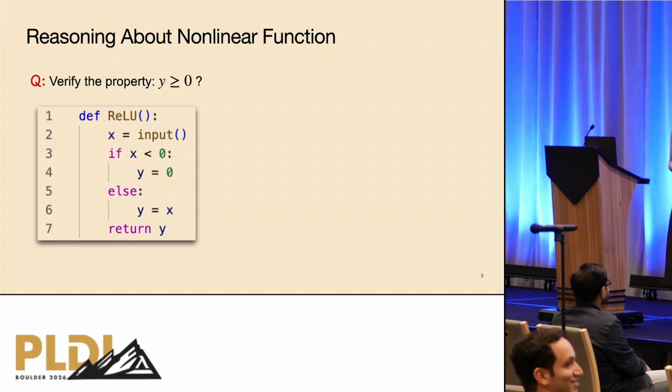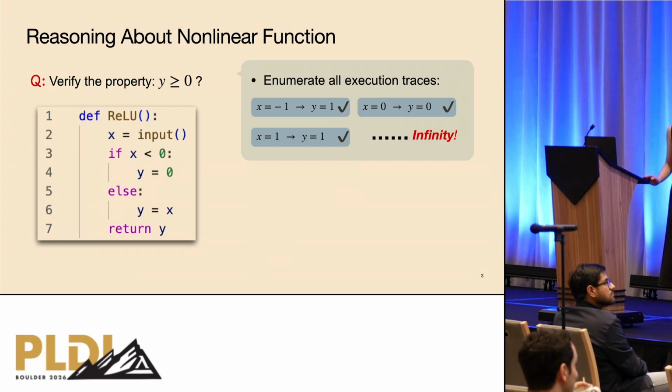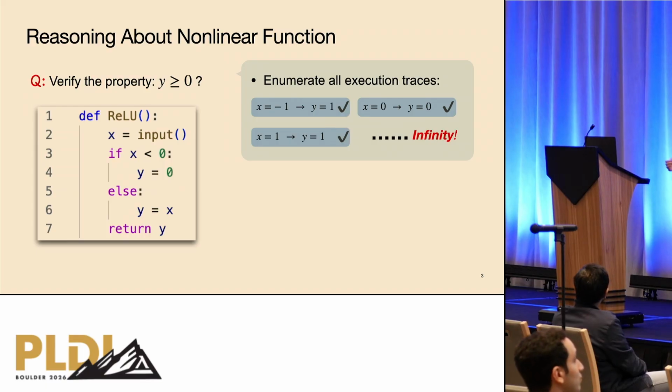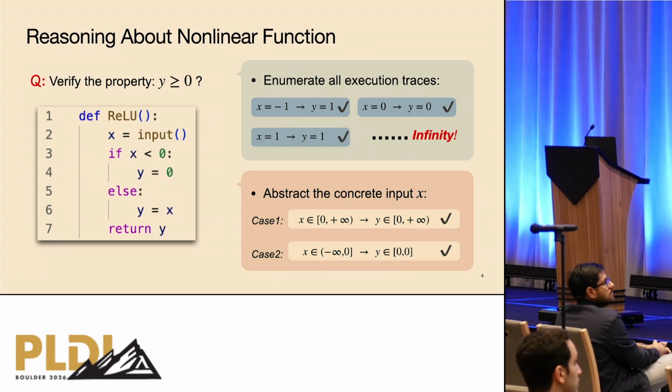We start with the motivating example in reasoning about nonlinear operators, the ReLU function here. Suppose we want to verify the property that all the outputs of the ReLU function are always non-negative. The most straightforward way is to enumerate all execution traces. However, the issue is there will be infinitely many inputs, which makes this method impossible. Therefore, a natural choice is to apply abstract interpretation, which is actually the only automatic approach we can adopt when we are reasoning about highly nonlinear functions, despite us using ReLU, the piecewise linear function, here.